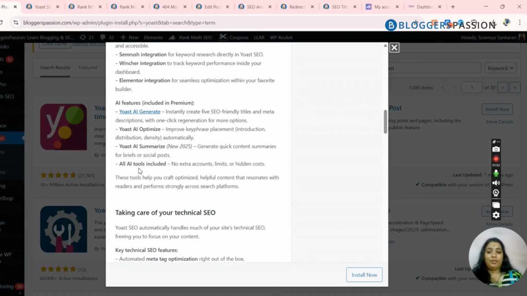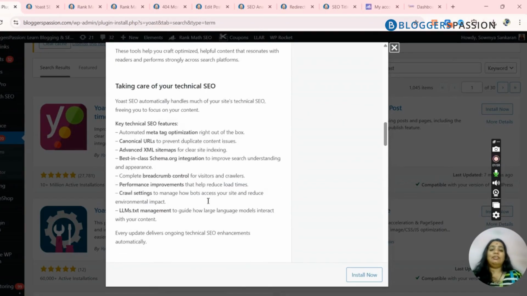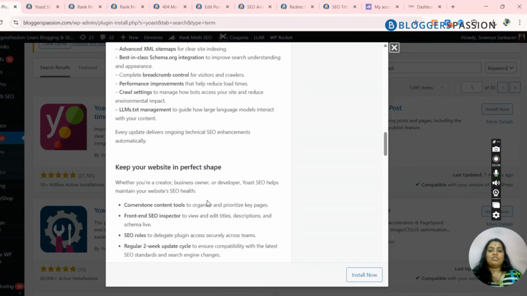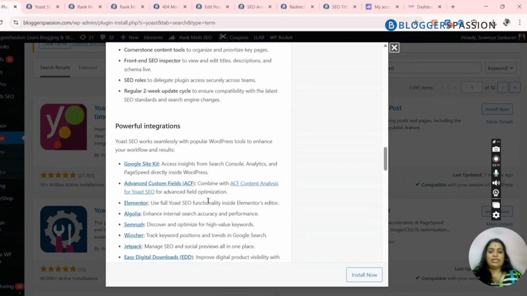There are also a lot of AI tools being included, and then you have the summarize option and the optimize option. Earlier it was taking care of on page SEO, and right now it also takes care of technical SEO and gives you an alert whenever the website is in a bad shape.